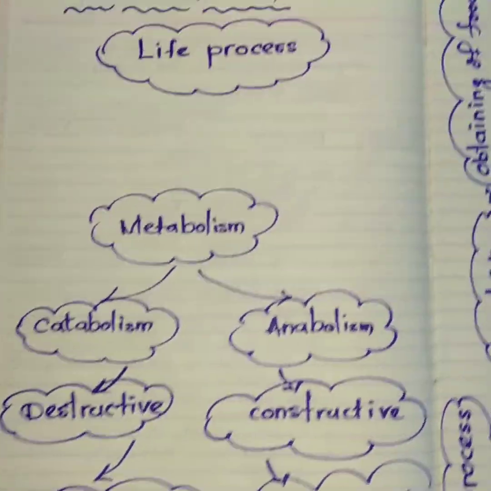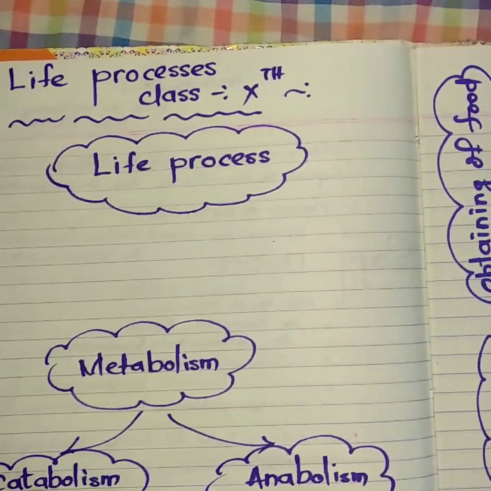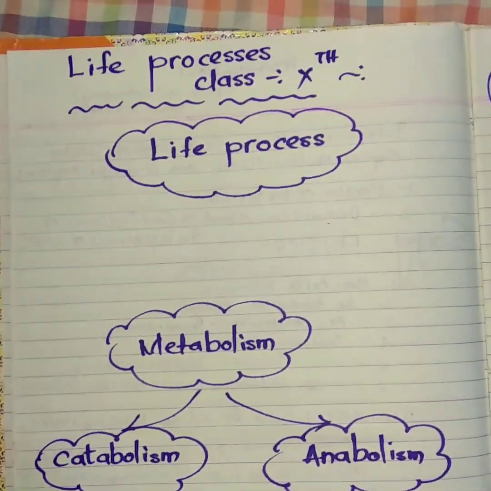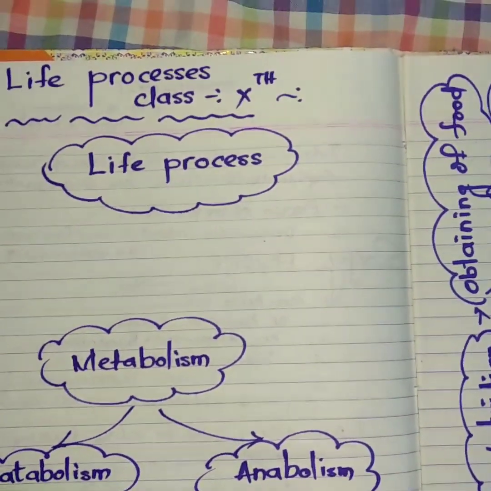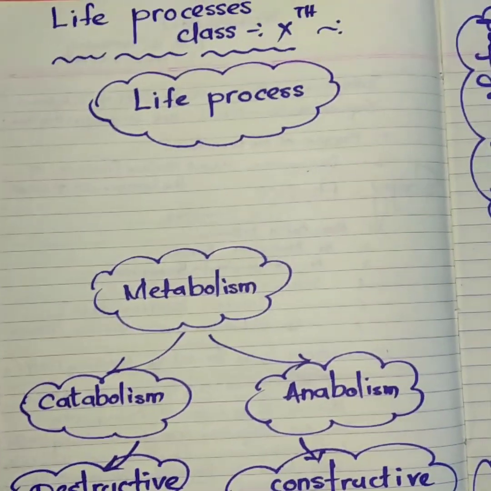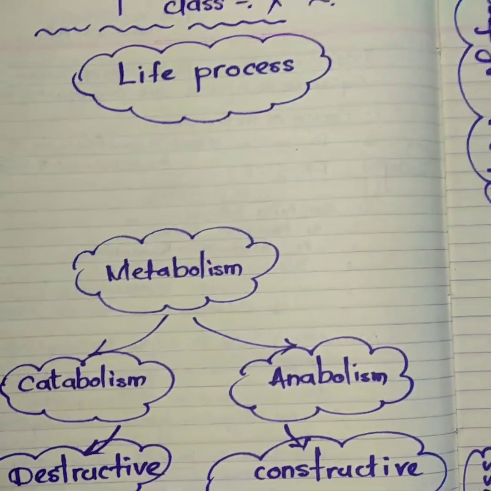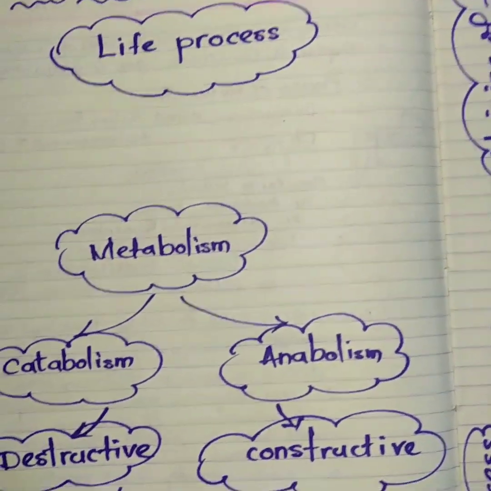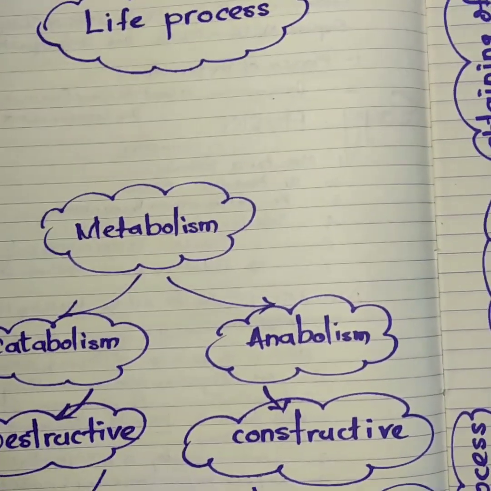So before starting this video, we just have to know one thing: are we living or non-living? For your kind information, we are completely living beings.